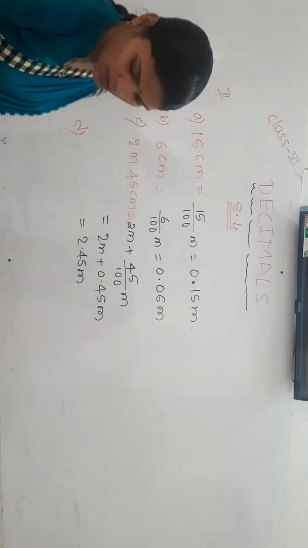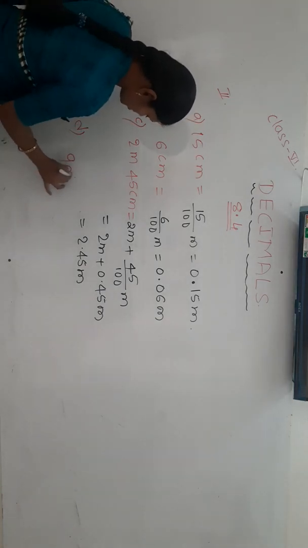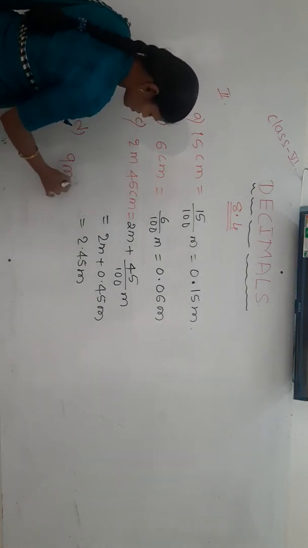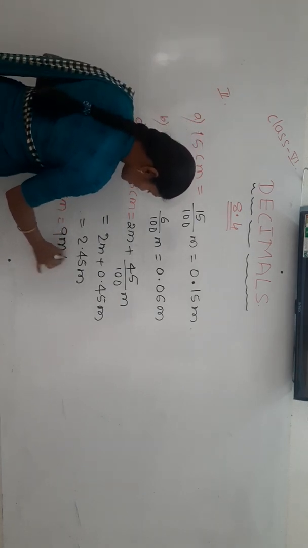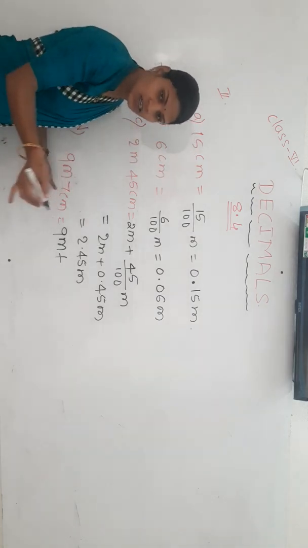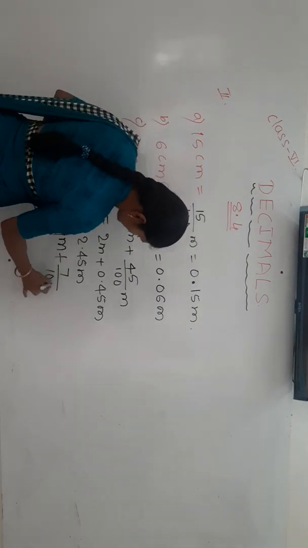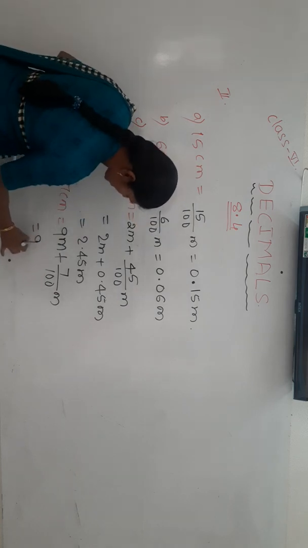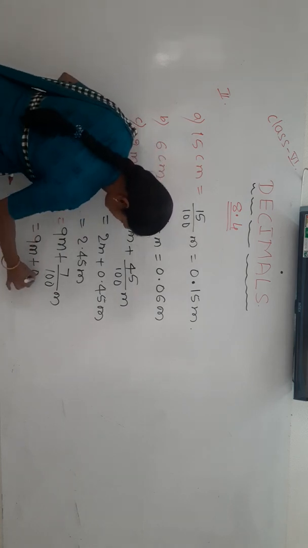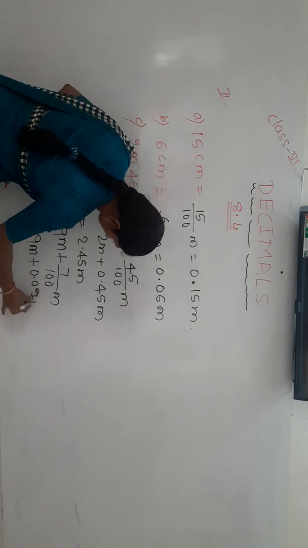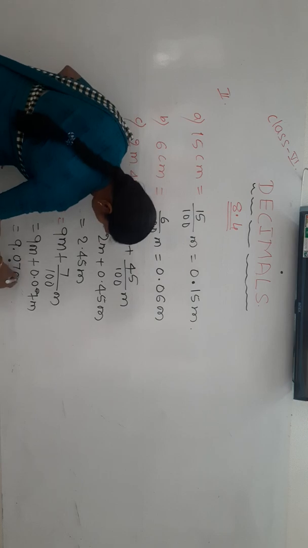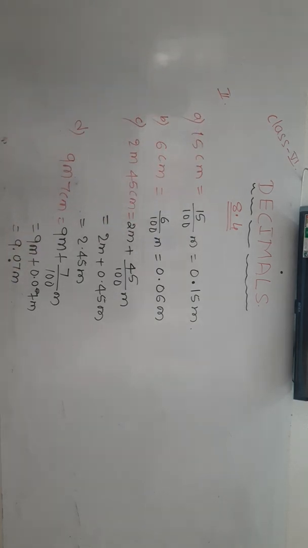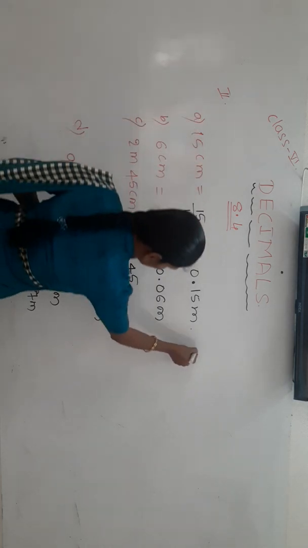Next, 9 meter 7 centimeter. 9 meter is already in terms of meter, keep as it is, plus 7 centimeter written in meter means 7 by 100 meter, which is 0.07 meter. If you add these two, it becomes 9.07 meter.